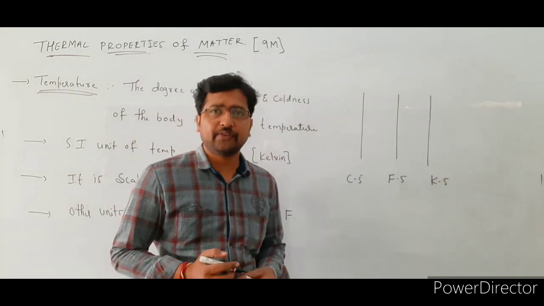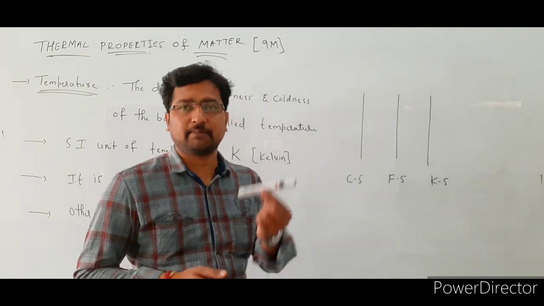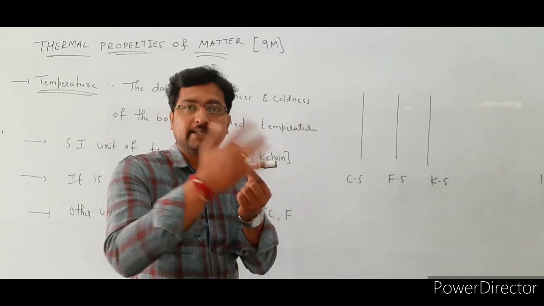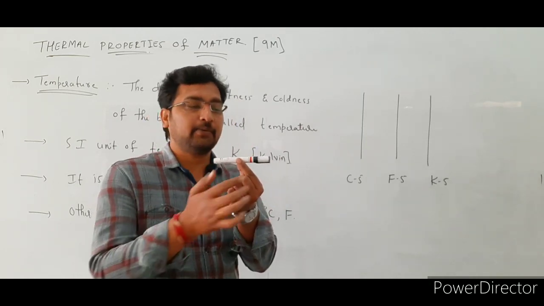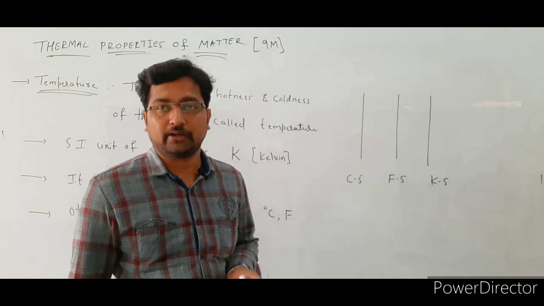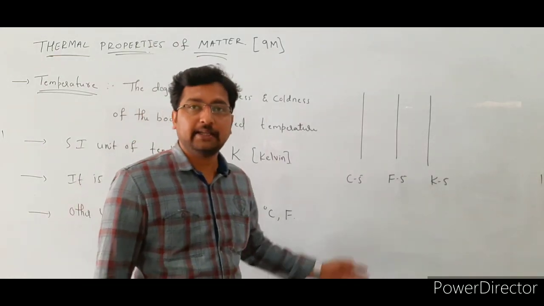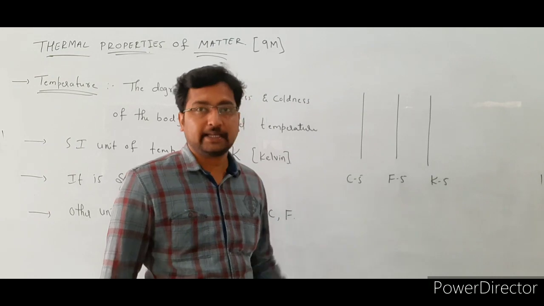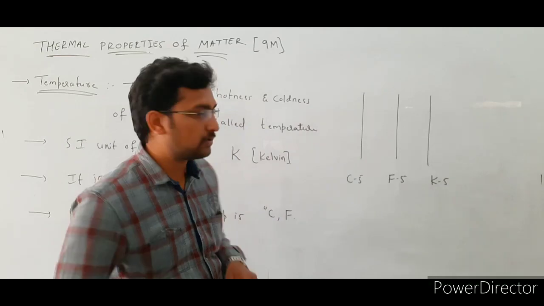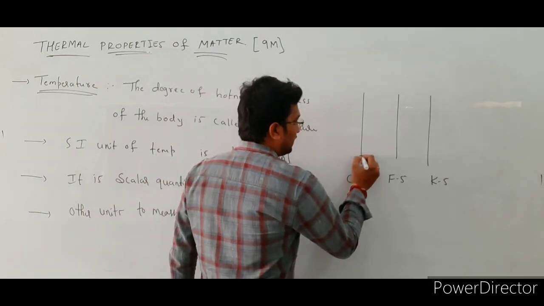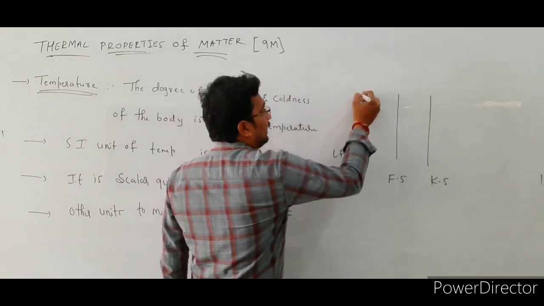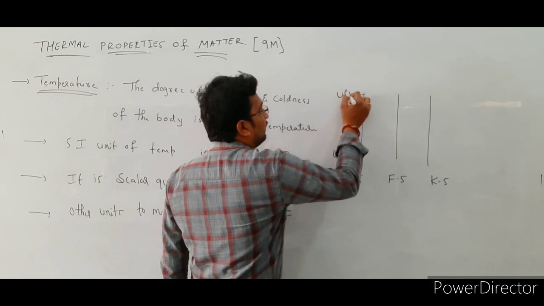Okay, see here. If you want to measure any physical quantity, we must know a minimum of 2 points: its initial point and its ending point. If you know the initial point and the ending point, we can easily find the length of this physical quantity. Similarly, if you want to construct any thermometer or any scale to measure the temperature of a body, we must know a minimum of 2 points. The first one is the lower fixed point. For a Celsius scale, here LFP indicates the lower fixed point and this is the upper fixed point, UFP.